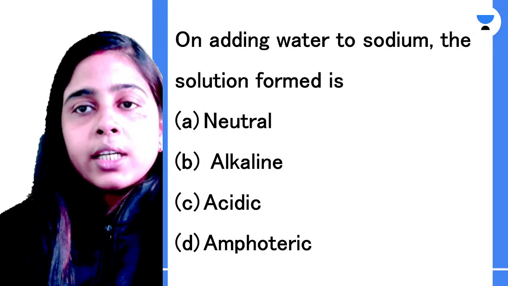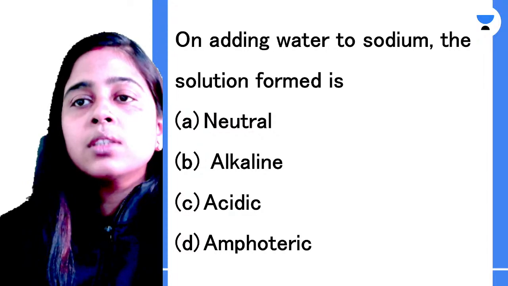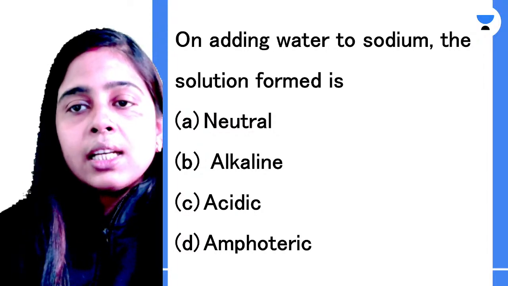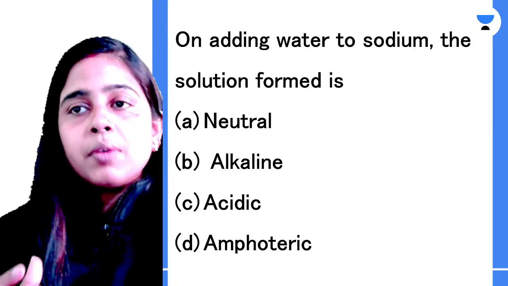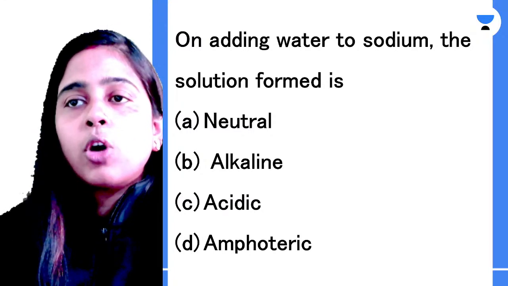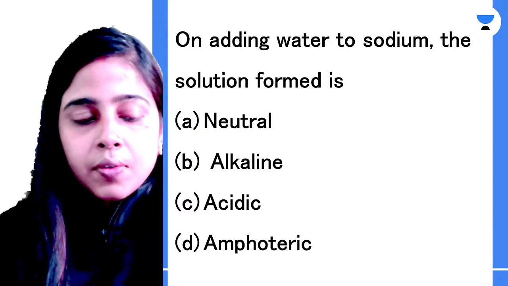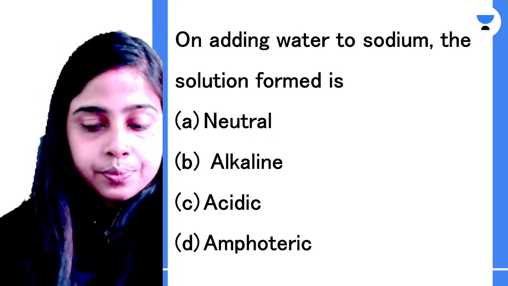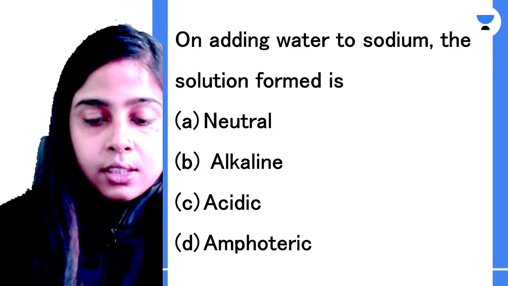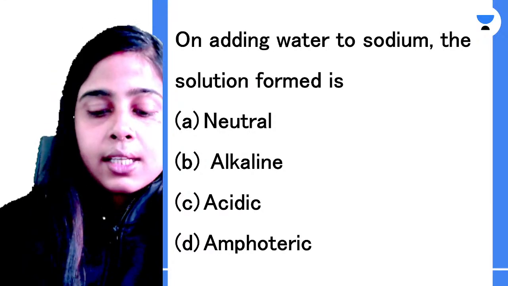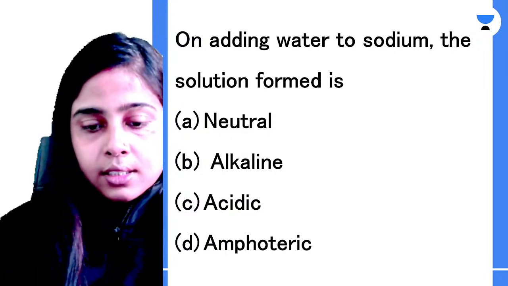On adding water to sodium, the solution formed is neutral, alkaline, acidic or amphoteric in nature. What type of solution will you get when you add water to sodium? Everyone, please try to answer it. What is the correct answer?